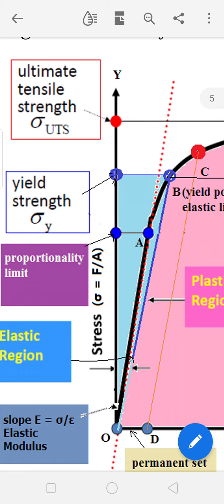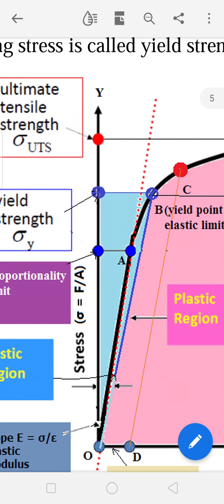into the inelastic nature. That is, elastic nature to plastic nature it will enter. So this point B related stress, we call it the yield strength. So yield strength means the maximum stress we can apply so that the material will be in elastic nature only, which means if we apply more than this yield strength stress, the material will enter from elastic nature to the inelastic nature. So this maximum stress within the elastic region, we call it the yield strength.